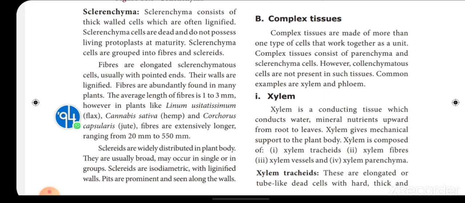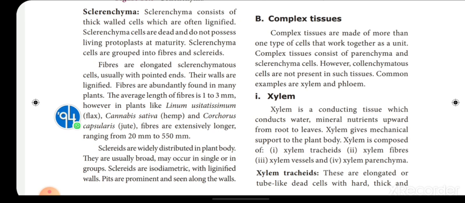Fibers are abundantly found in many plants. The average length of fibers is 1 to 3 millimeters. However, in plants like Linum usitatissimum (flax), Cannabis sativa (hemp), and Corchorus capsularis (jute), fibers are extensively longer, ranging from 20 millimeters to 550 millimeters. This is about fibers.